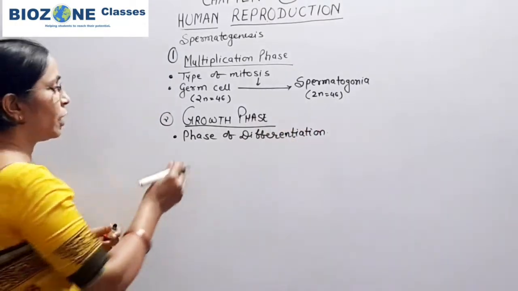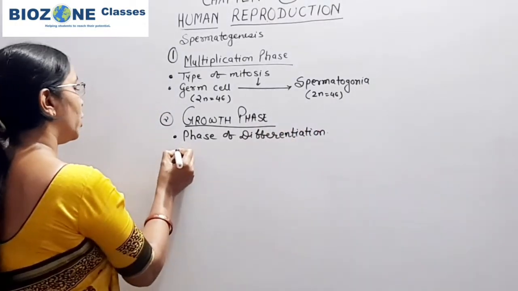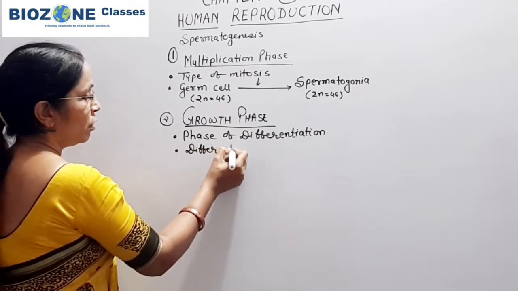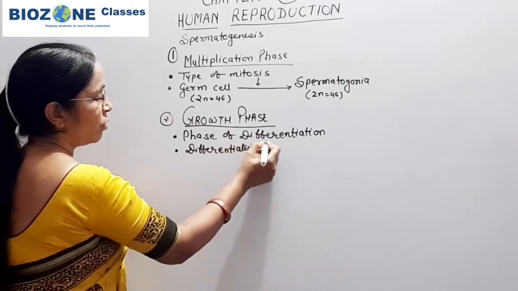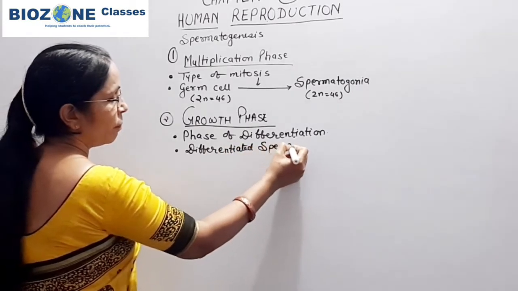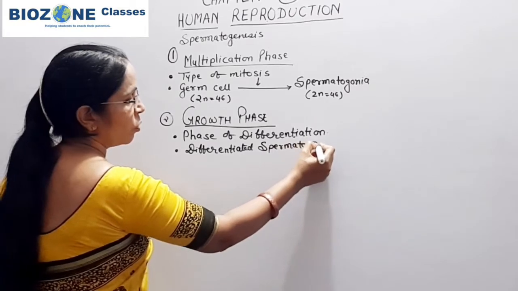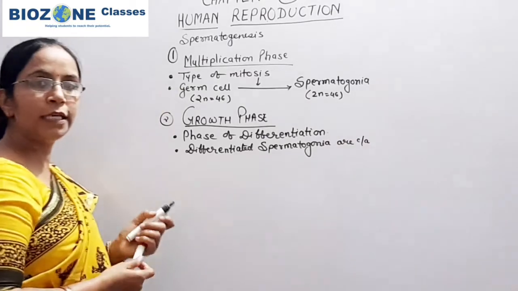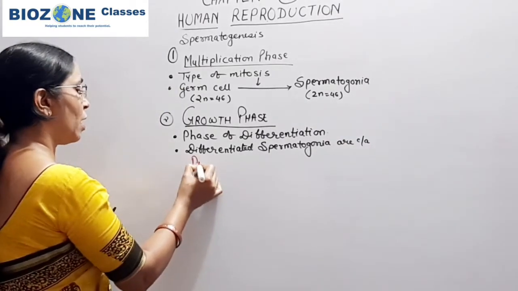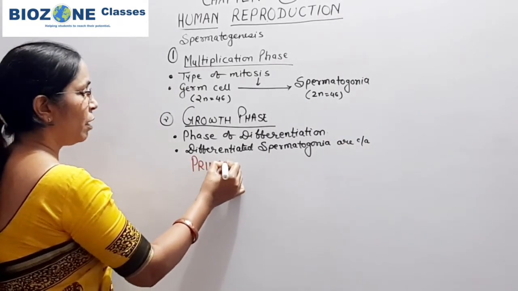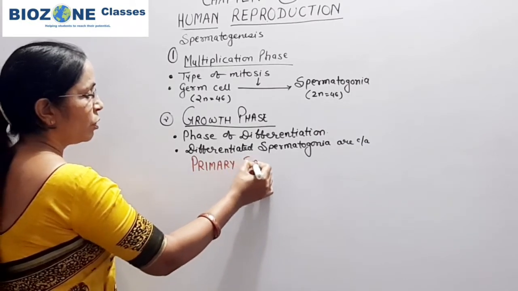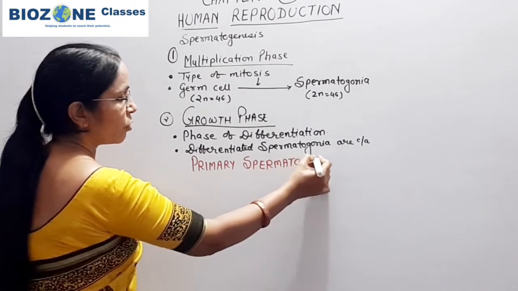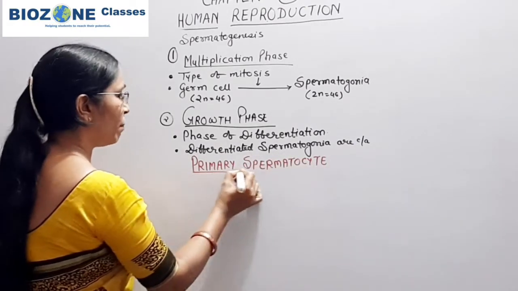And those differentiated cells, the differentiated spermatogonia, are called primary spermatocyte. This part you remember very well.